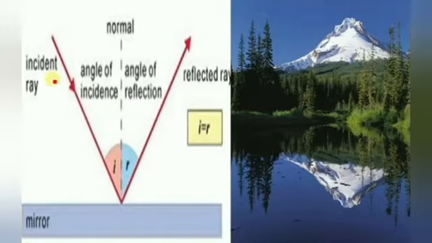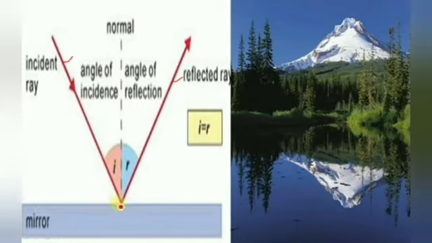So here once again I can show you the incident ray. This is called the incident ray. When it falls on the mirror, it bounces and we get the reflected ray. This line is called the normal ray.